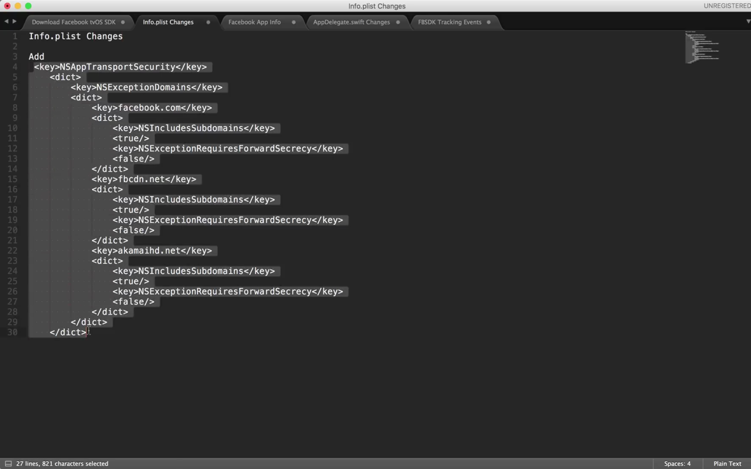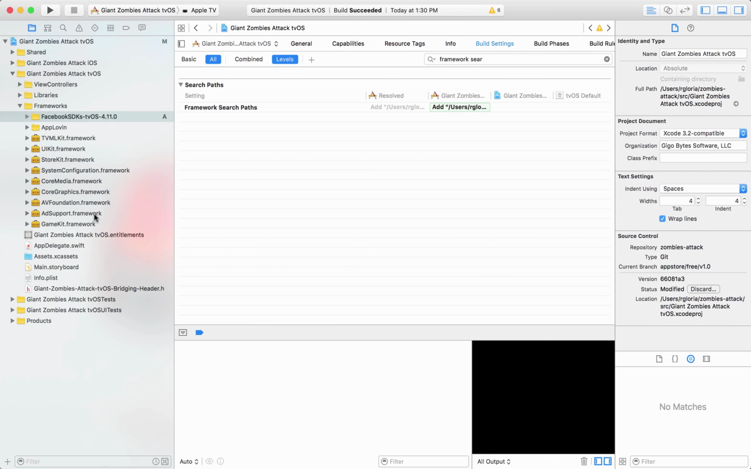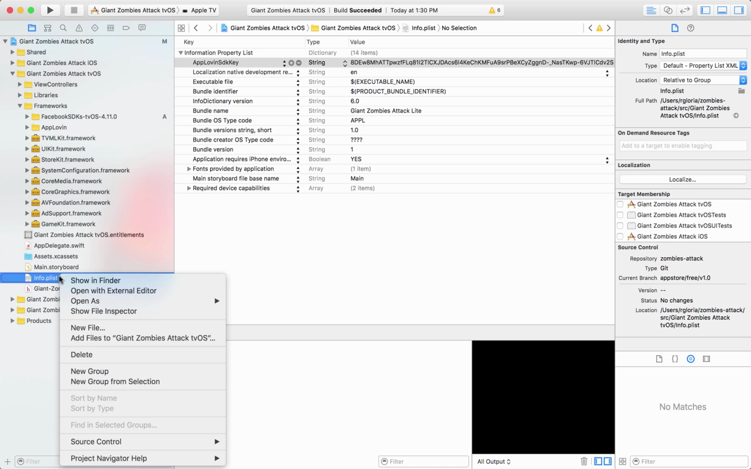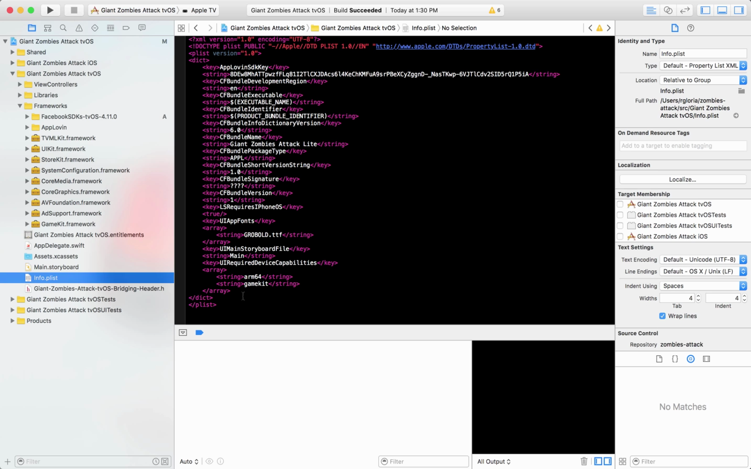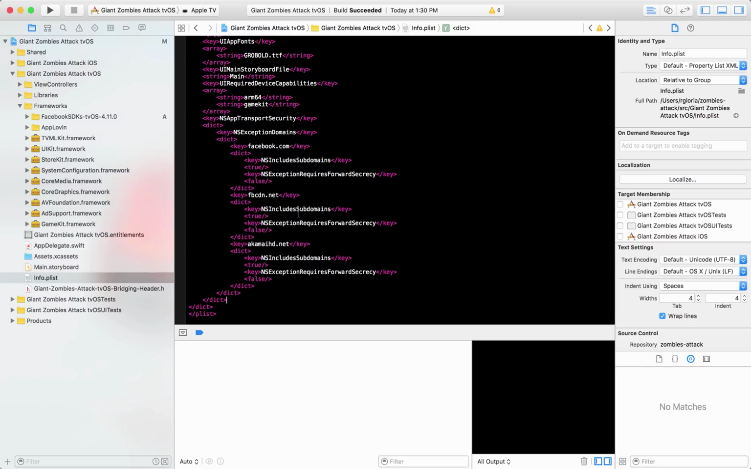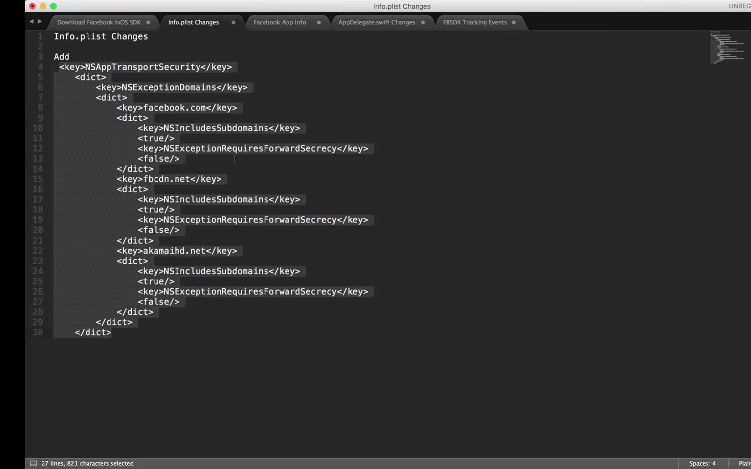iOS 9 introduced some new security measures, and Facebook Analytics or any other applications that communicate with external applications need to be set up properly. So let's add that to our info.plist file. Okay, that's done. Make sure everything still compiles. I always like to make sure I save and compile things.